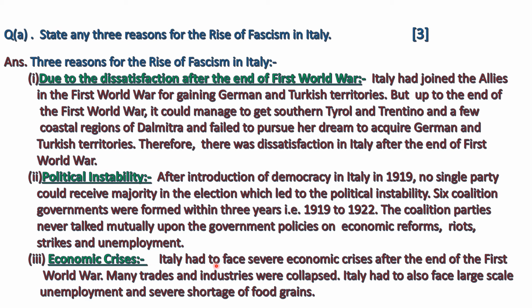Economic crisis. Italy had to face severe economic crisis after the end of the First World War. Many trades and industries collapsed. Italy also had to face large-scale unemployment and severe shortage of food grains. This gave the way for the rise of fascism in Italy. Mussolini, the leader of fascism, took advantage of this situation. He convinced the people that fascism is the only way to overcome this bad situation.